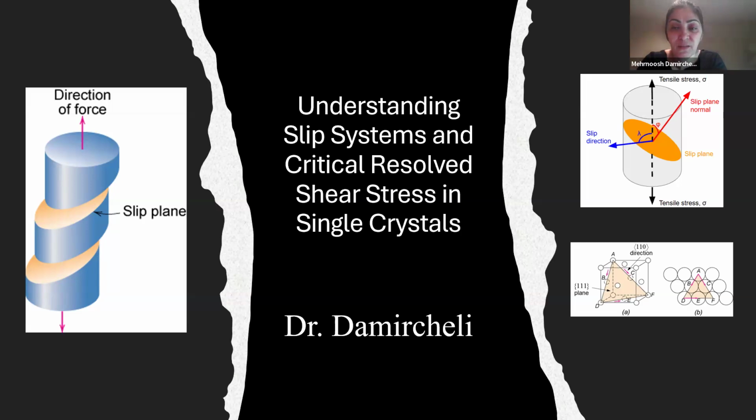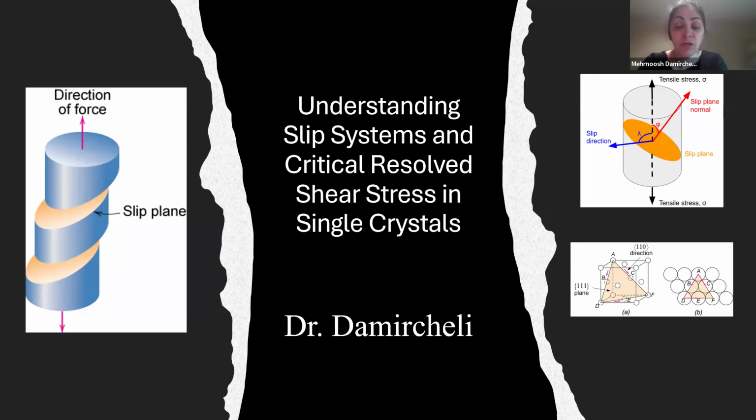When a material is stressed, meaning tensile stress, the resulting shear stress acts on specific crystallographic planes and directions. These are the slip systems that we talk about, for different structures such as FCC, BCC, HCP.